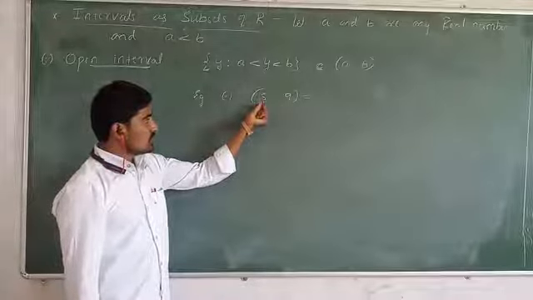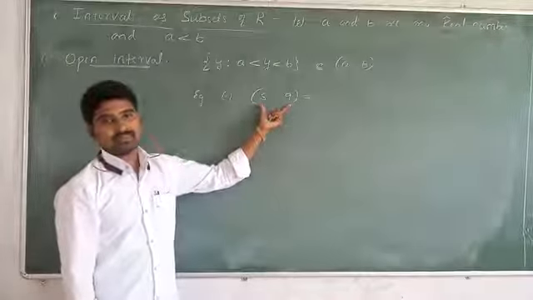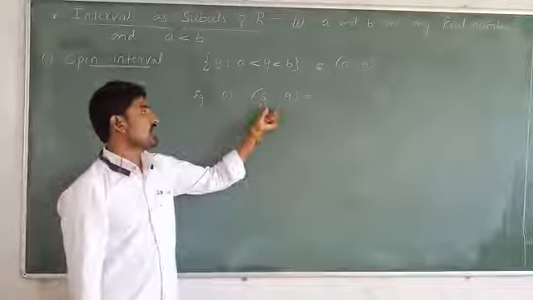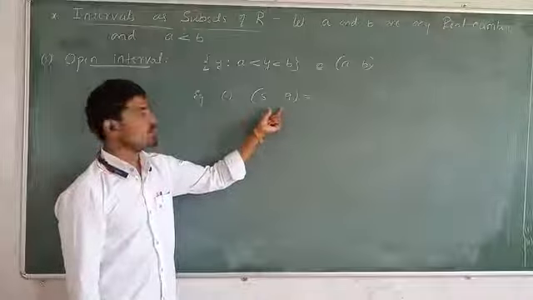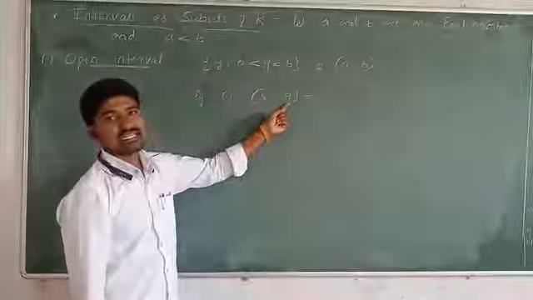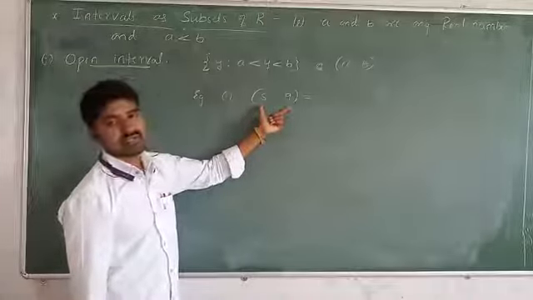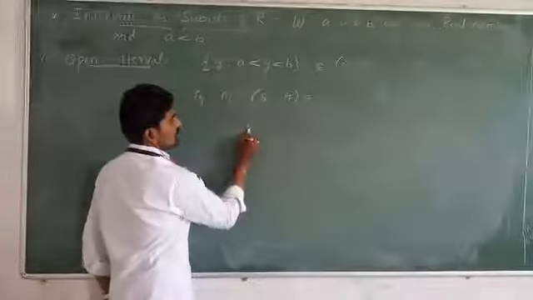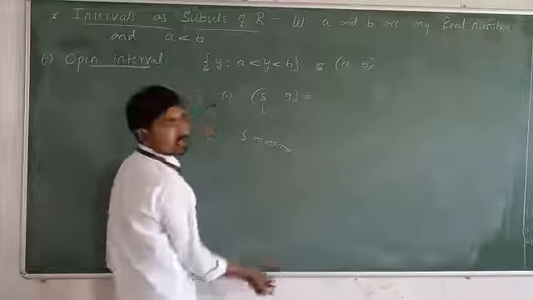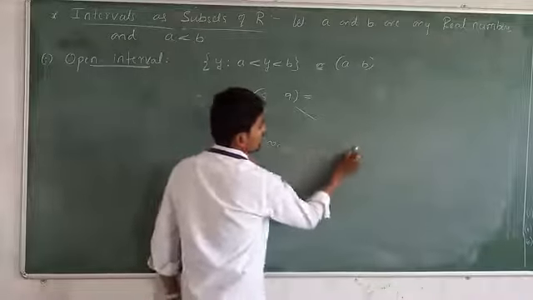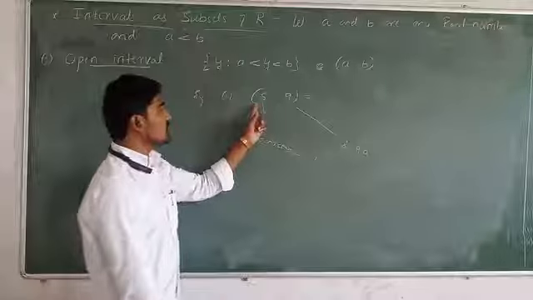The numbers which are present in between 5 and 9. 5.1, 5.2, 5.3, 6, 6.16 up to 8.99999 also belong to this interval 5 to 9. So starting from 5.000001 to 8.9999999, excluding 5 and 9.